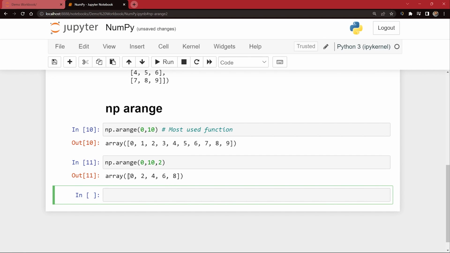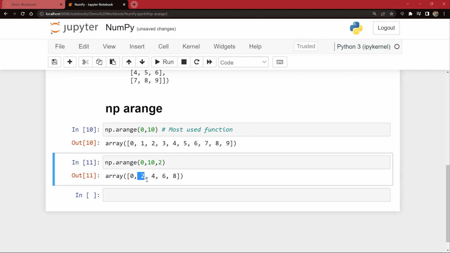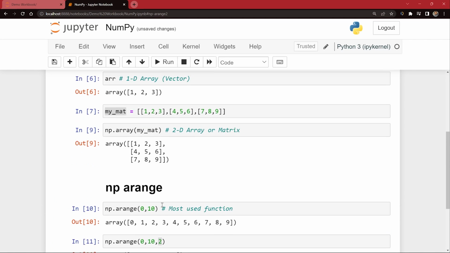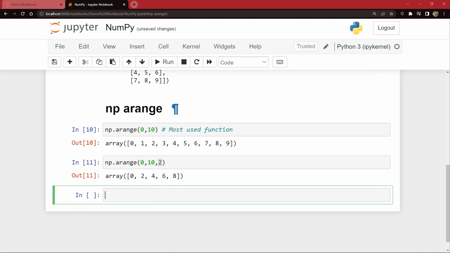So now you can see if I run this code, it will print 0, 2, 4, 6, 8. So basically it is printing alternating numbers into this array. It created a vector and it is skipping an element each time. So the third argument in this case will act as a step, as how you work with the range function. Okay, I hope you understood this very well. So this was the very first function that I told you about, which was the arange function.